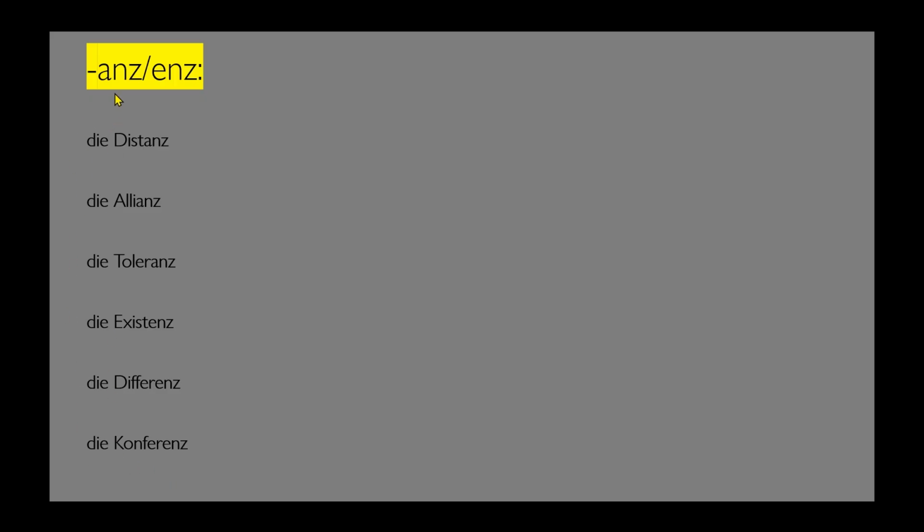Any word that has the ending -anz or -enz already falls under the feminine article category. They are feminine nouns. So moving to the next slide.